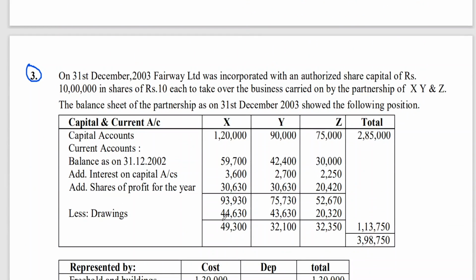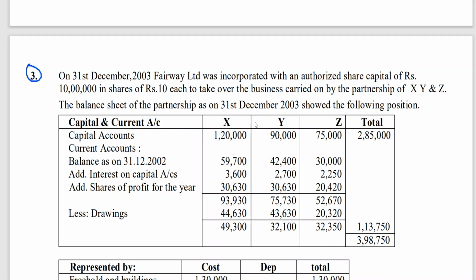Now coming back to today's class. This is an important model. On 31st December 2003, Fairway Limited was incorporated with an authorized share capital of 10 lakh shares of 10 rupees each to take over the business carried on by the partners of X, Y, and Z. Fairway Limited is nothing but conversion, your sale to a company. It's nothing but you are selling the firm to a company. Clear? Then what happened then?